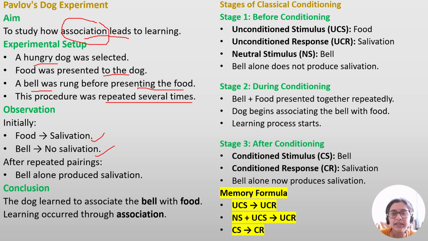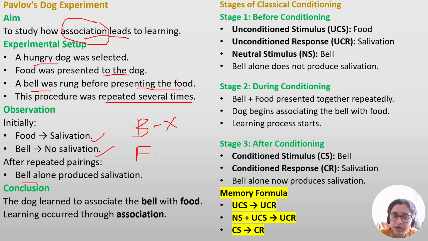Okay, that means it is not able to associate the bell with the food in the first instance. Okay, after repeated pairings, that means after repeated trials, just the bell sound would produce saliva in the dog. So first the bell was given, next food was presented. When the bell was rung, no salivation.